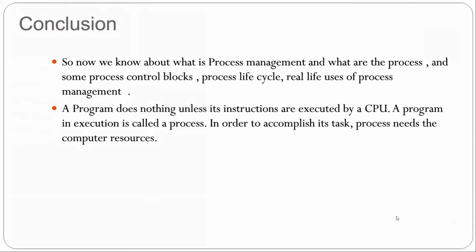So now it is the conclusion. So now we know about process management and what processes are, some process control blocks, process life cycle, and real life uses of process management. So the conclusion is: a program does nothing unless its instructions are executed by a CPU. A program in execution is called a process. In order to accomplish its task, a process needs computer resources.